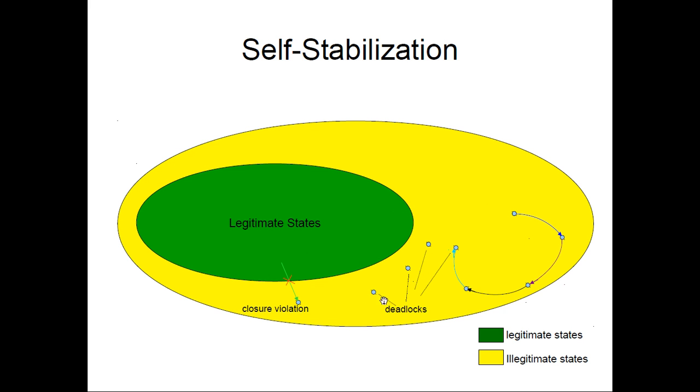Our aim is to resolve all the deadlocks outside the set of legitimate states. So what is a deadlock? A deadlock is a global state where we have no outgoing transition. There is no way to go. So we shouldn't have these in a stabilizing protocol. Moreover, we shouldn't have any cycles in the yellow states. So we should avoid both of these.